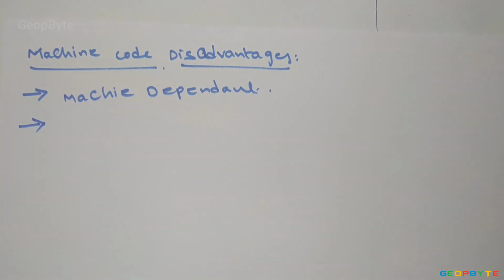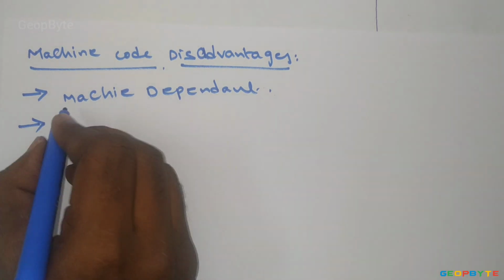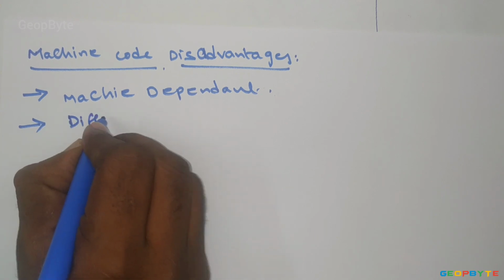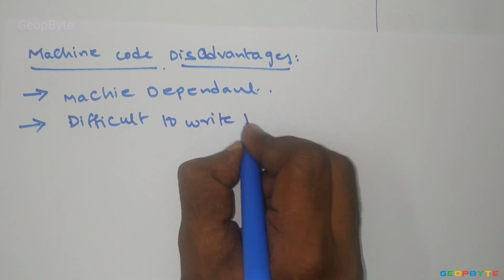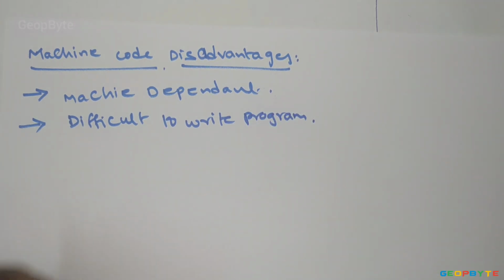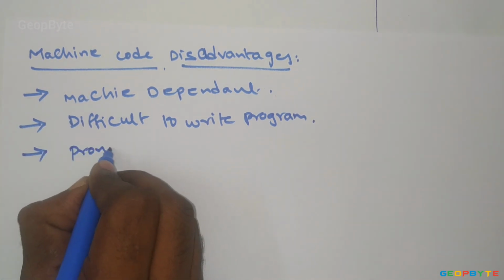The second disadvantage of machine code is that it is very difficult to write programs. Next, it is prone to errors.